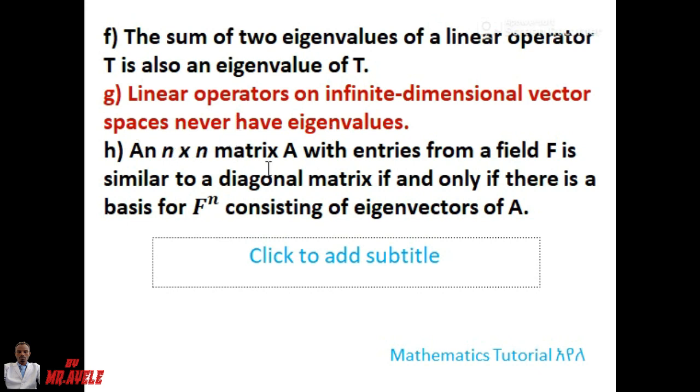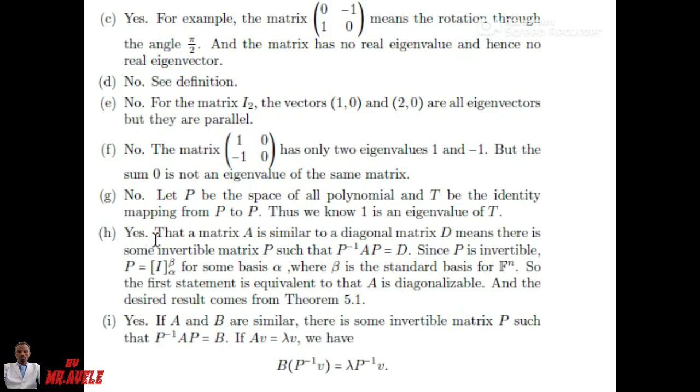H: an n by n matrix A with entries from a field F is similar to a diagonal matrix if and only if there is a basis of F^n consisting of eigenvectors of A. Think of the definition; the answer is yes, it means true.